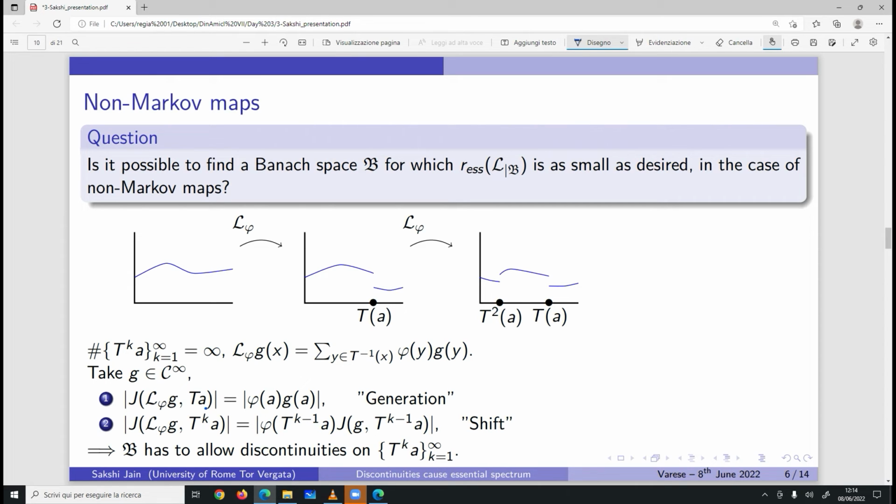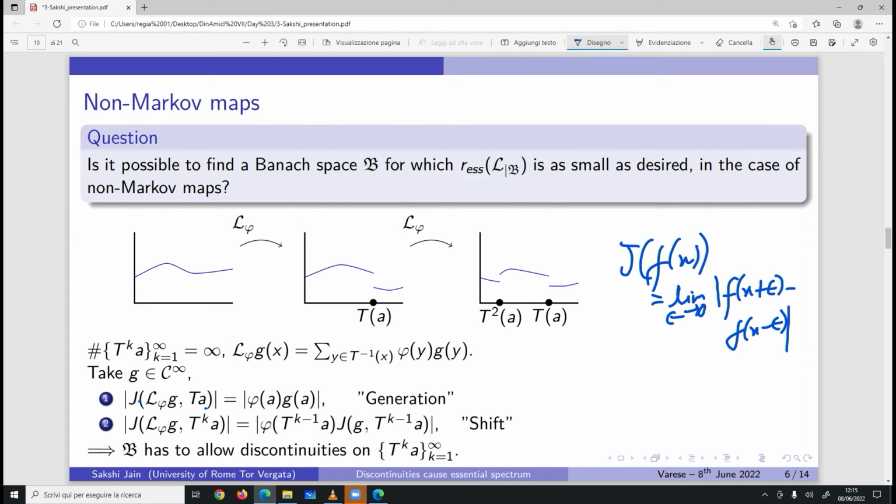And another is shift in the discontinuity, which is if I consider L phi g and I see its jump. Let me first say what I mean by this particular quantity here, which is jump. For a function f, the jump of f at x would be given by the limit as epsilon tends to 0 of f(x plus epsilon) minus f(x minus epsilon).